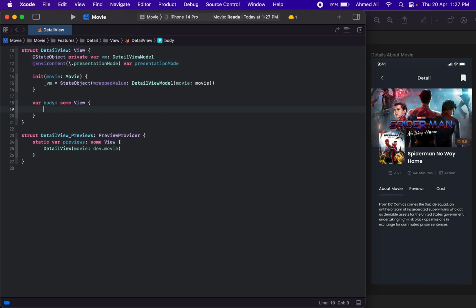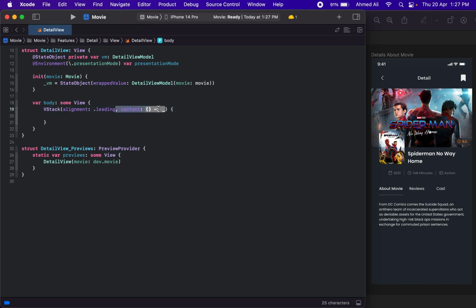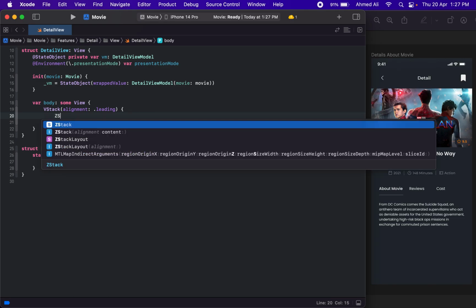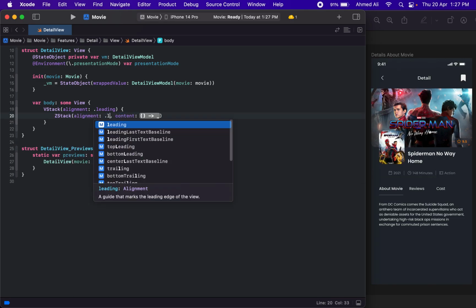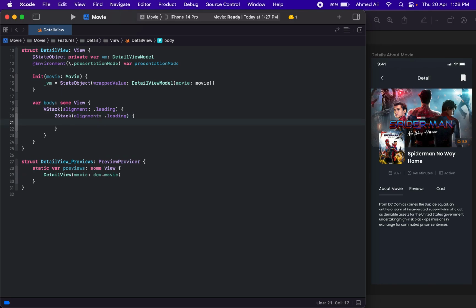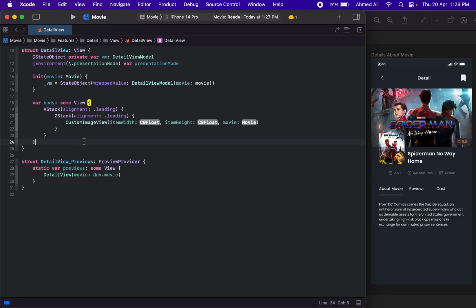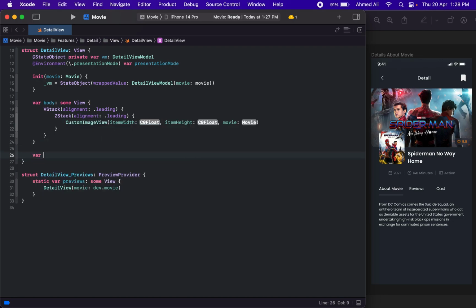Now let's start with the VStack first, with alignment .leading, and then we might need a ZStack here. Let's first put the alignment leading, and then we need this custom image view, and let's have a few extensions or variables here.